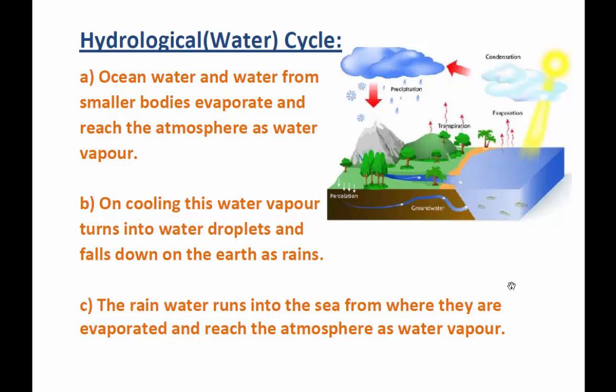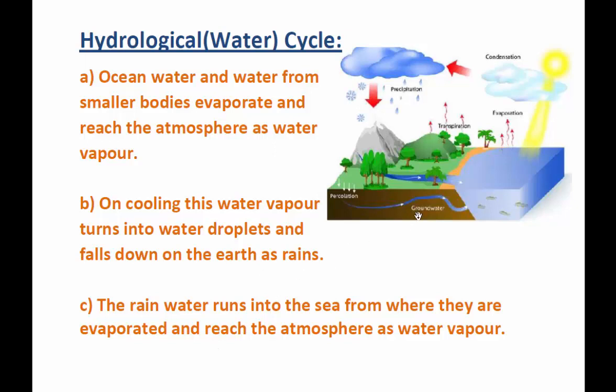So let us see, the ocean water, which we have learned in the previous topic, and the water from smaller bodies like rivers, like lakes, like sea, as soon as with the agent of the sun it becomes heated, then it will evaporate. You know what evaporation is? And reach the atmosphere as water vapor. Okay, and it becomes a cloud, so to say.